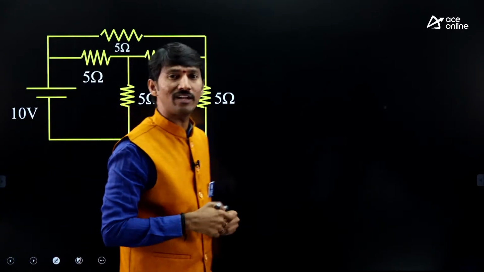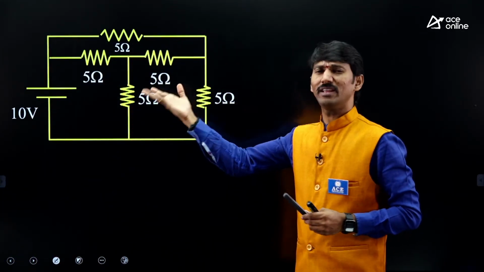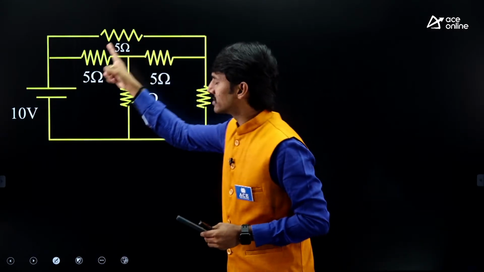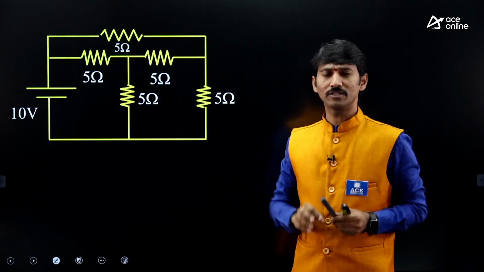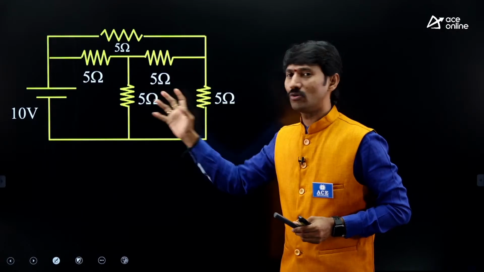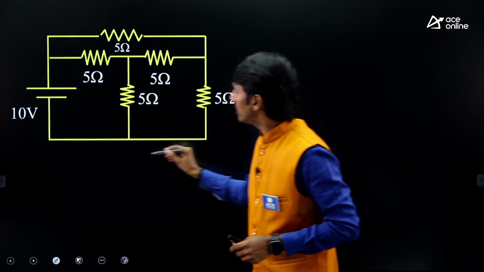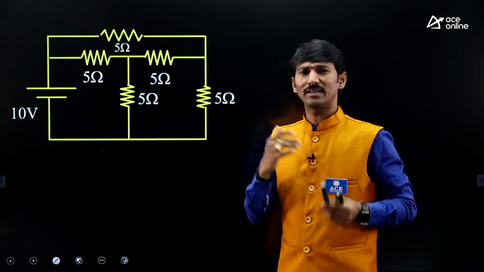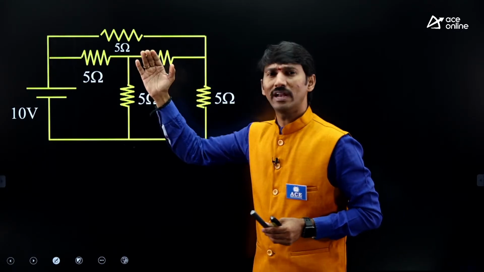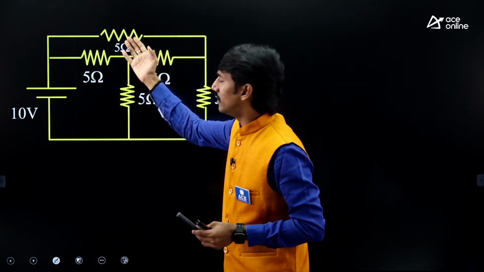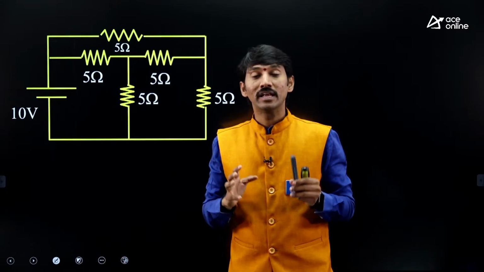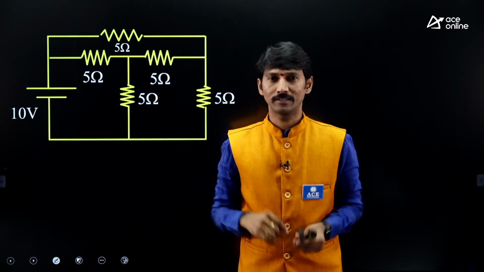Normally I'm just showing. And here, suppose you take network theory. This is a very, very popular question. Sir, in this, find out the total resistance. Very, very common question. Sir, in order to answer this, 2-3 methods are there. One is star to delta conversion. The other one is delta to star conversion. But that is a lengthy process.